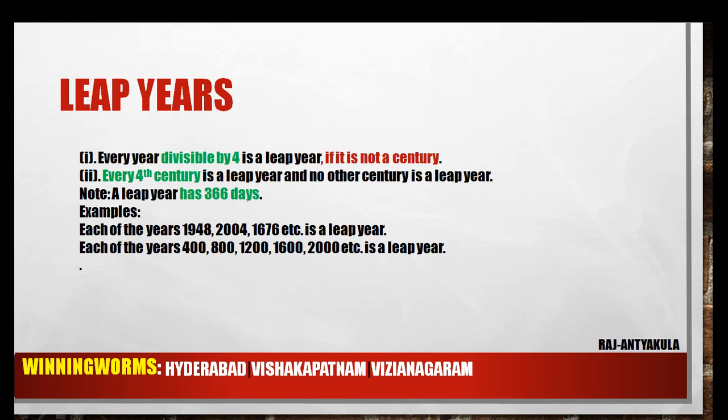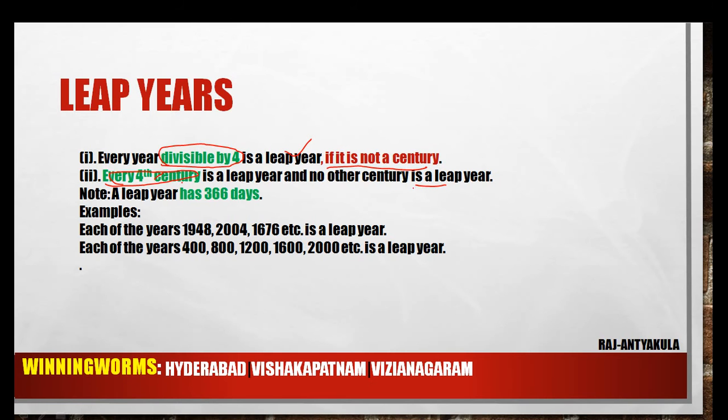See friends, what is a leap year? Every year divisible by 4 is a leap year if it is not a century year. For a century year to be a leap year, it must be divisible by 400. Means every 4th century is a leap year and no other century is a leap year.